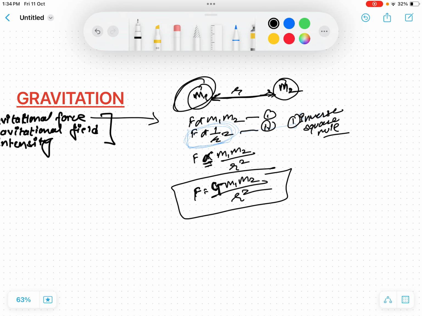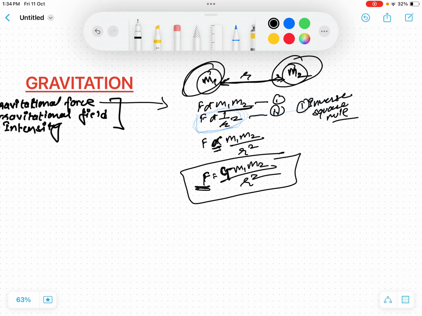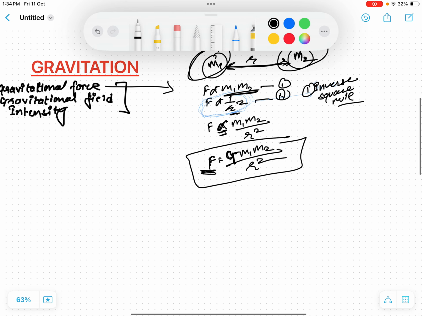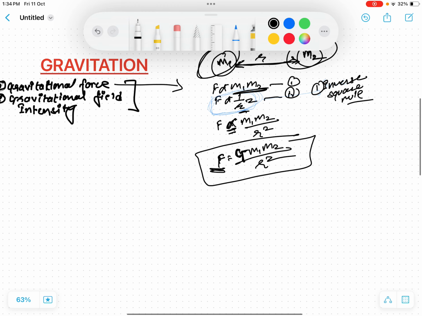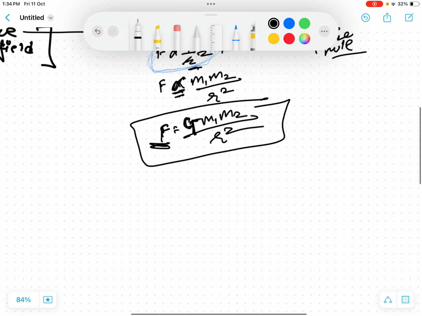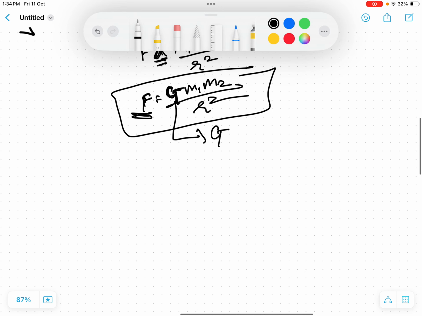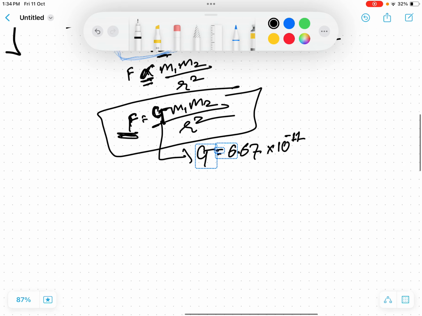Between two planets m1 and m2 there is a force which is directly proportional to the product of their masses and inversely proportional to the square of the distance between them. Removing the proportionality sign and introducing a constant, it is found to be G, the universal gravitational constant, which is 6.67 times 10 to the power minus 11, and unit.